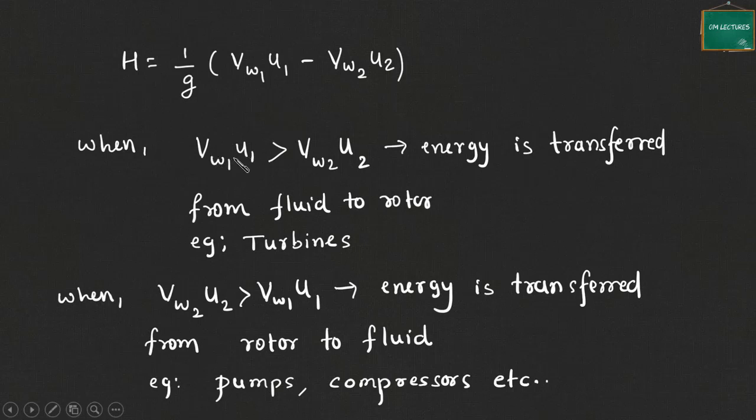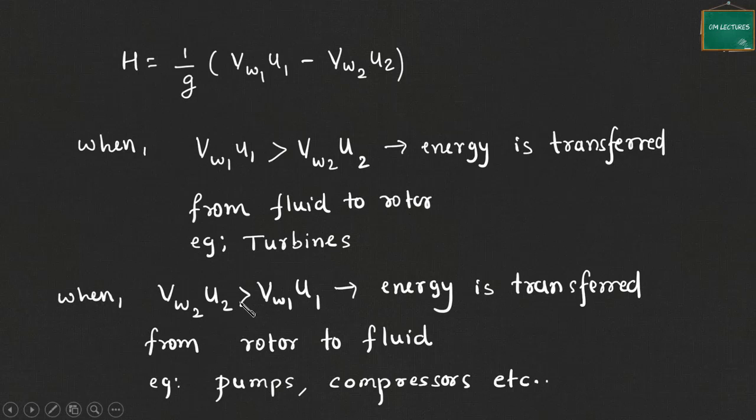When V_W1 U1 is greater than V_W2 U2, that means energy is transferred from fluid to rotor. As the fluid exits, it has less energy. At the exit there is less energy, which means we are actually utilizing this fluid energy. For example, turbines, all types of turbines: energy is transferred from fluid to rotor.